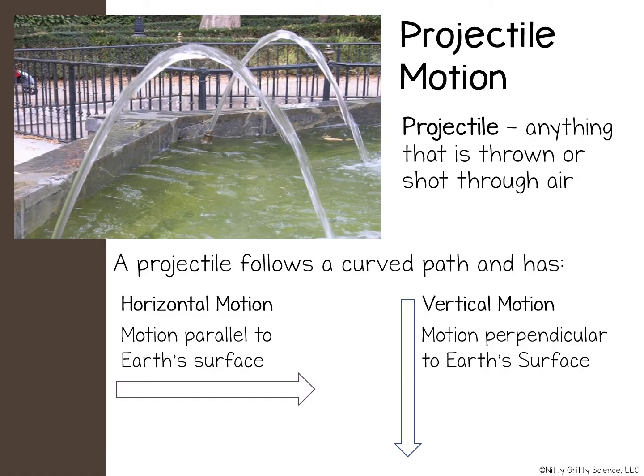If you were to throw a ball in a horizontal motion to a friend across a field, you exert a force with your hand pushing the ball forward. Gravity, however, is pulling the ball down. The combination of these two motions causes the ball to move in a curved path.